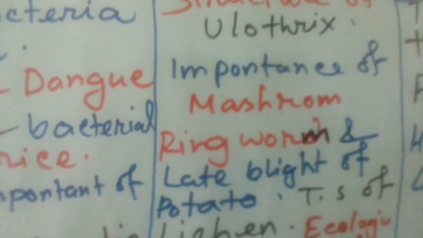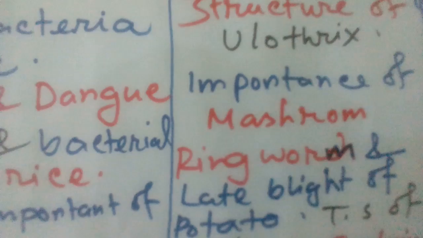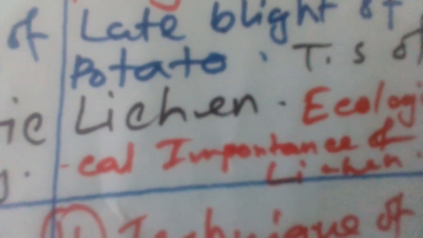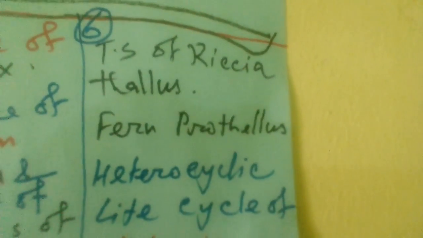You must memorize. And ecological importance of lichen, that is important because lichen is a common question in both TS of lichen and ecological importance, very important. And that is Riccia thallus, chapter 6, you already know. Already one question came last year, related question, but it has not come.